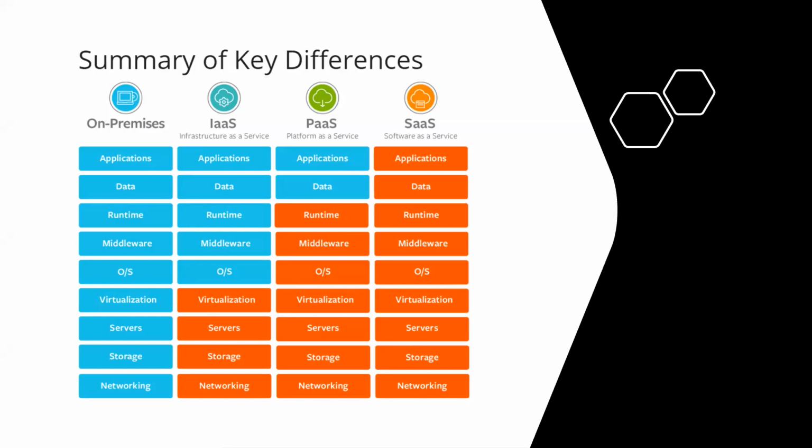Here I have segregated with different colors, blue and red. Red indicates that it is under the control of Oracle, and whatever I have marked as blue is under our control. Here I have taken four platforms: SaaS, PaaS, IaaS, and apart from that, we have on-premises as well.